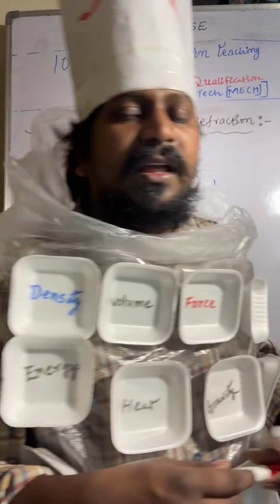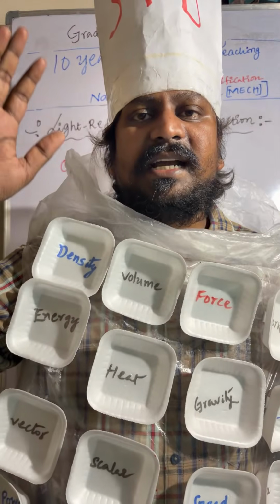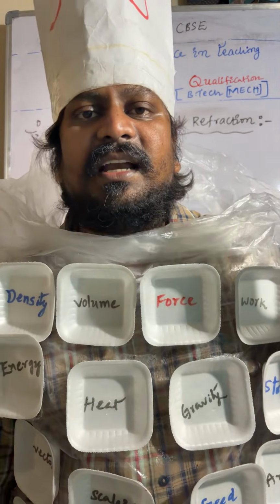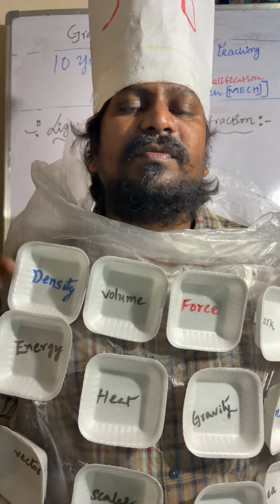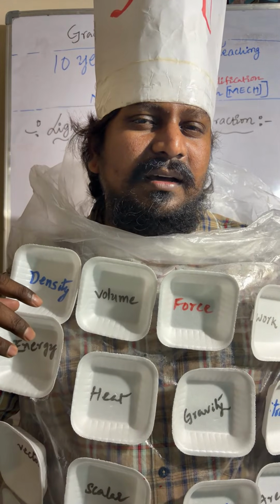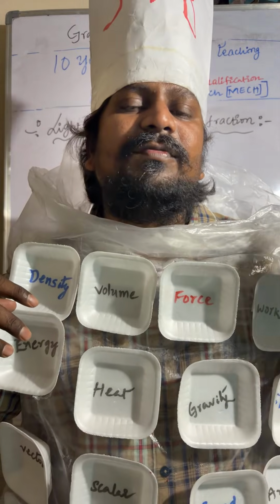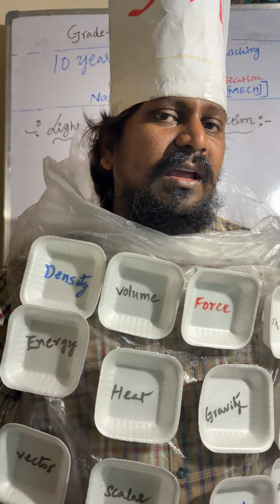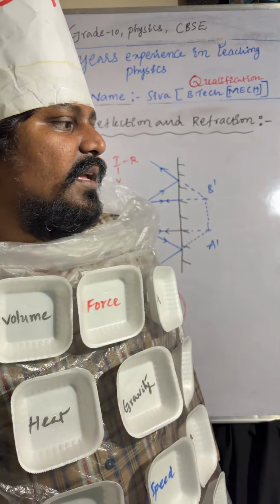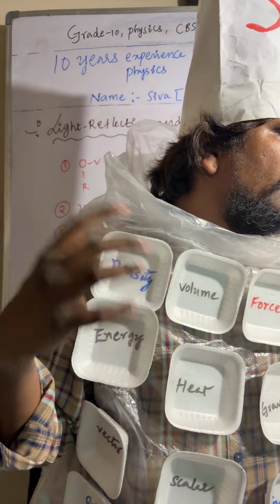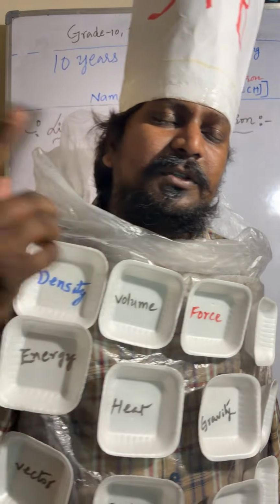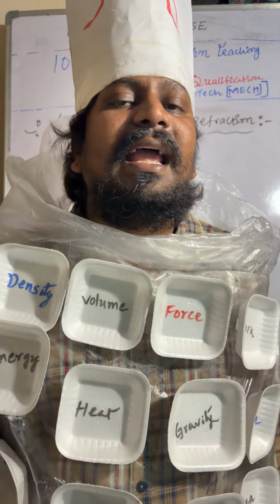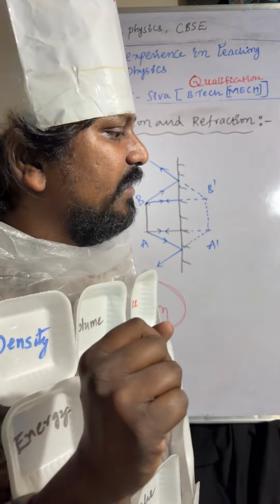Lateral inversion is nothing but, if you stand in front of the mirror and raise your right hand, it appears on the left side. If you lift your left hand, it appears on the right side of the image. Right hand, left side. Left hand, right side. This mirror image is called lateral inversion: the right side of the object appears to be the left side of the image, and the left side of the object appears to be the right side of the image. I hope it is very clear.